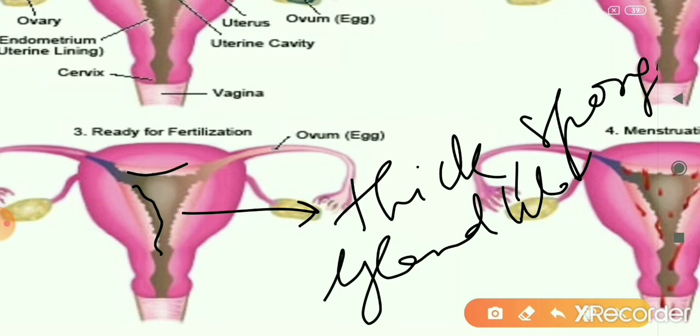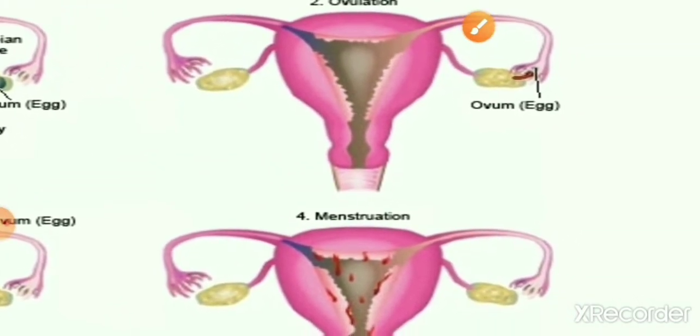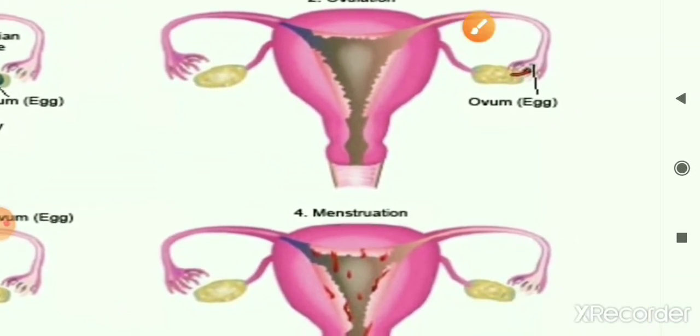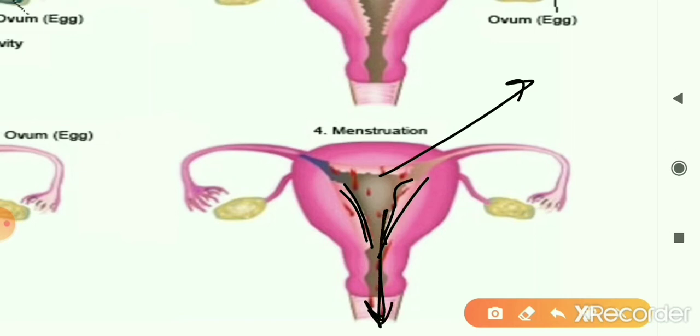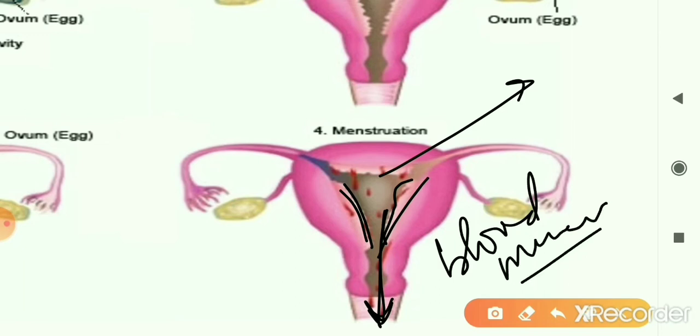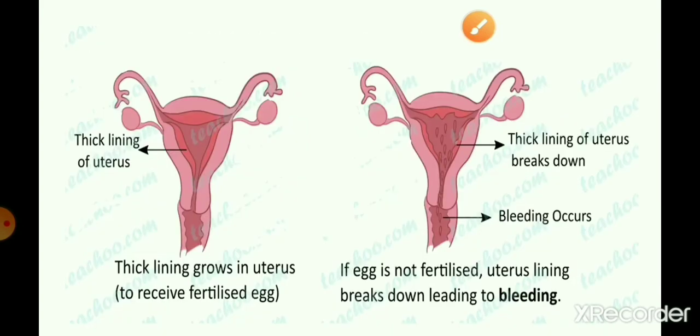If fertilization happens, then the thick uterine wall will remain intact. But if the egg was released and fertilization has not happened, then this thick uterine wall, the wall which has become extra thick, is going to break. The wall breaks and is shed out through the vagina in the form of blood and mucus. And this process of shedding of the uterine wall in the form of blood and mucus when fertilization has not happened is what is called menstruation. So in case the egg is not fertilized, the wall breaks.